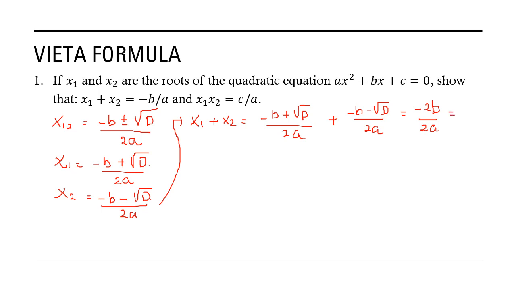So the result is minus b over a. So we prove this.